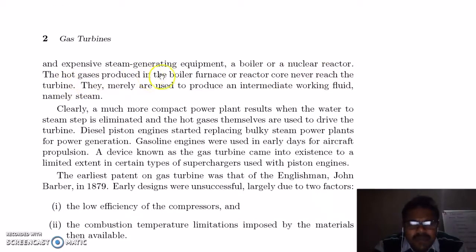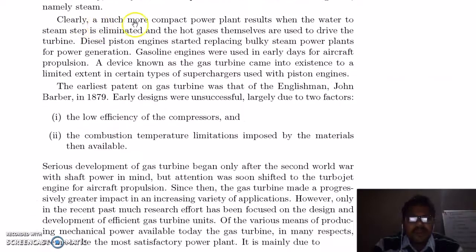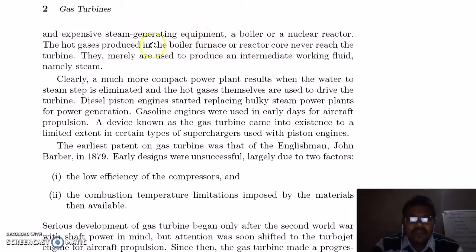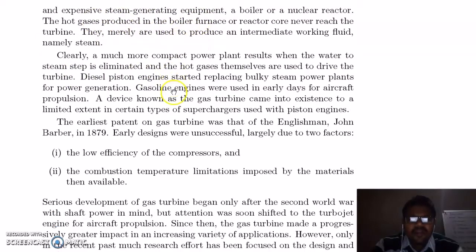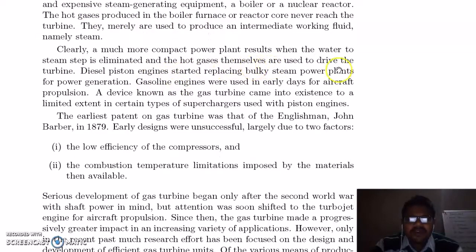The hot gases produced in the boiler furnace or reactor core never reach the turbine. They merely are used to produce an intermediate working fluid, namely steam. That is why our overall plant is very heavy and bulky. A much more compact power plant results when the water to steam step is eliminated. It means we eliminate the working fluid, here water,